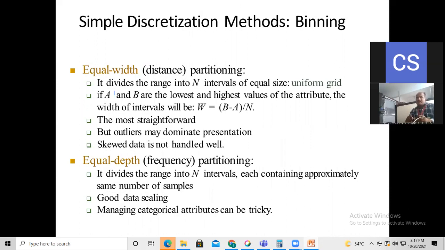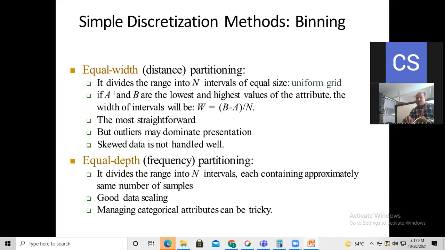So the equal width, that is the distance partitioning. So what is equal width distance partitioning here? It divides the range into n intervals of equal size. Okay, so whatever numbers we have been given, all the numbers we are going to divide into n intervals of equal size here. And if a and b are the lowest and highest values of the attribute, the width of intervals will be w is equal to (b minus a) upon n.